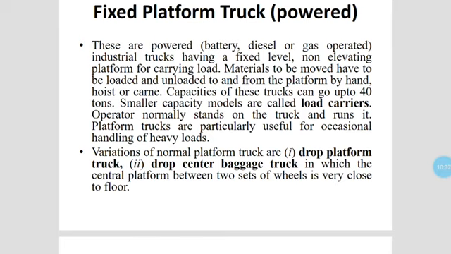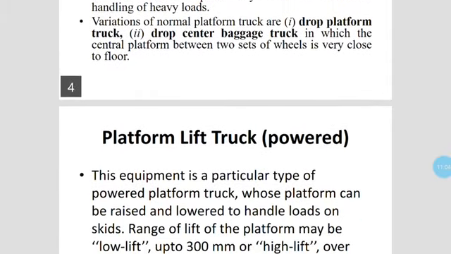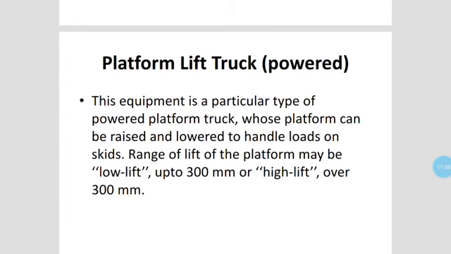You have to pick at one place, and at another place you have to drop this type of materials. And this is called the drop platform truck. Also the drop center baggage trucks will be available. Different bags are taken by these trucks from one center and dropped at another center. This is the use.